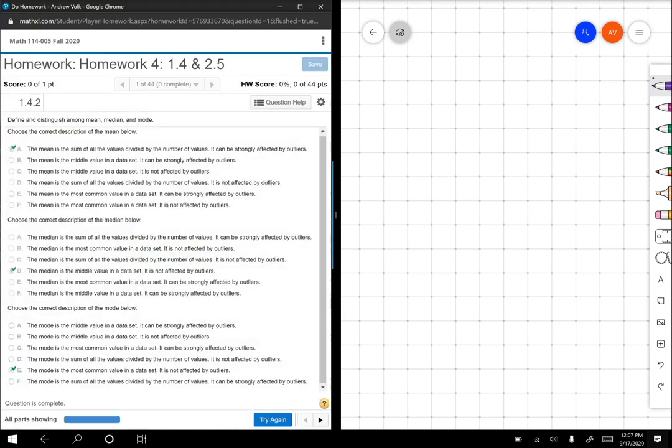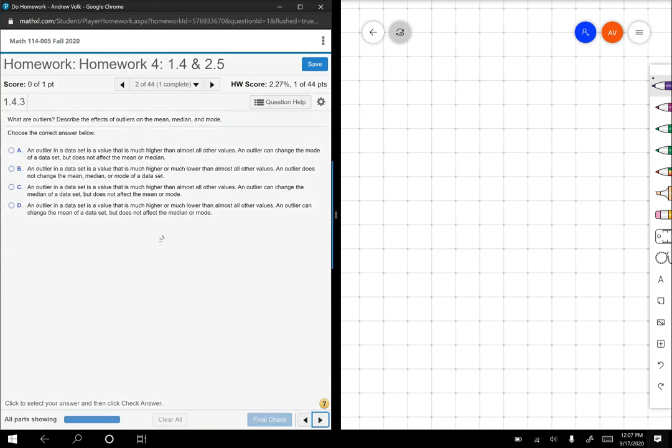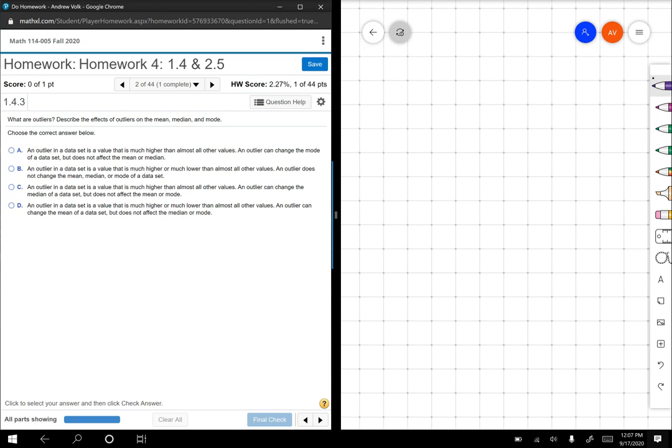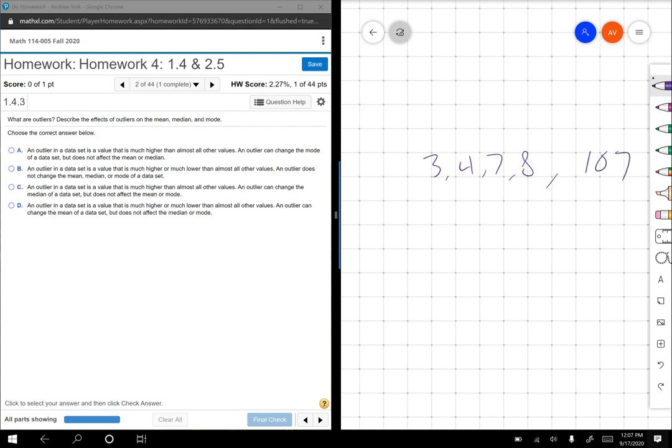Let's see. Oh, I skipped one. Number 2, what are outliers? Speaking of outliers, they are data points where, if you have all the numbers like 3, 4, 7, 8, and then you added in the number 107, 107 is way outside of the normal.